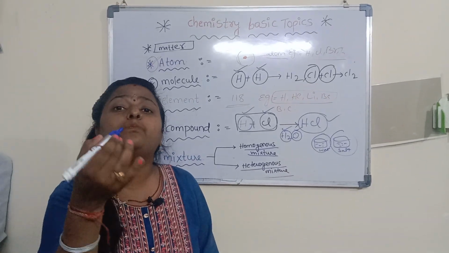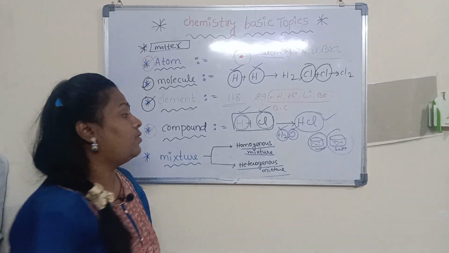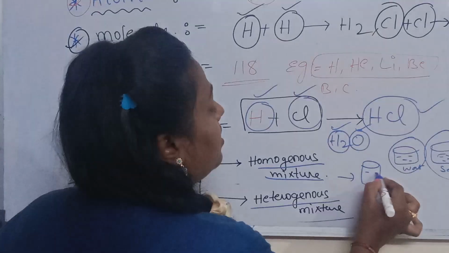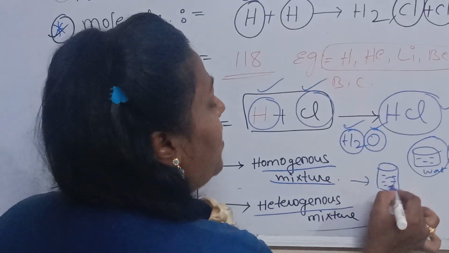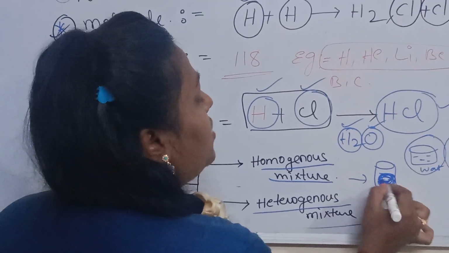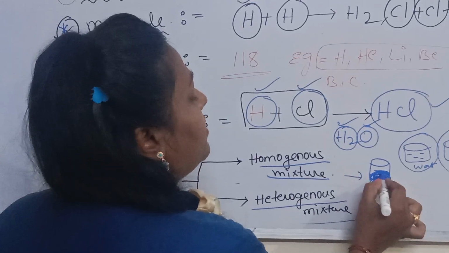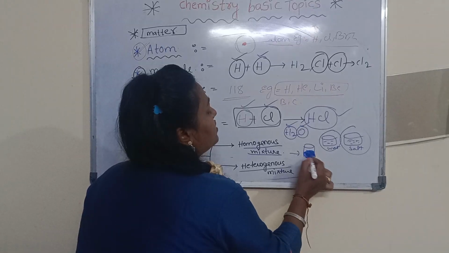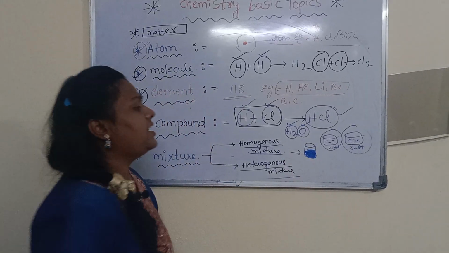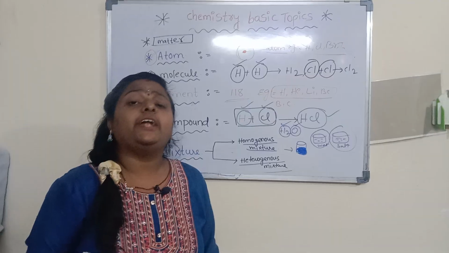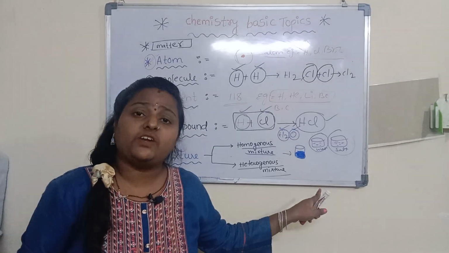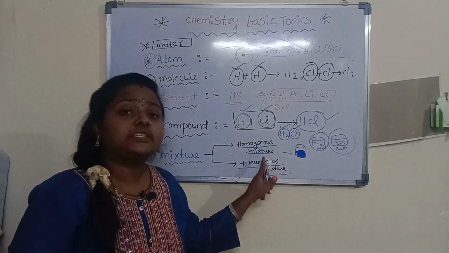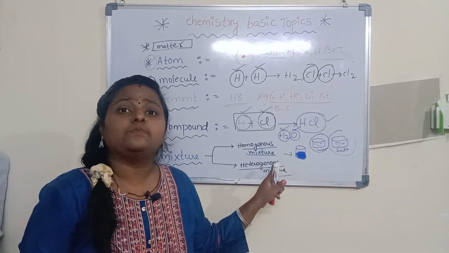What is meant by homogeneous mixture? A uniform composition throughout the mixture is called a homogeneous mixture. It can be dissolved in any liquid solution, so it is called a homogeneous mixture.